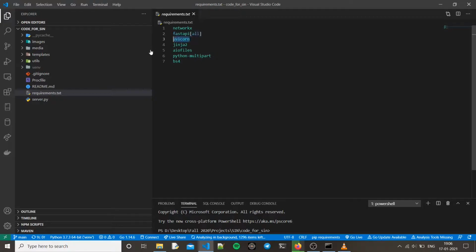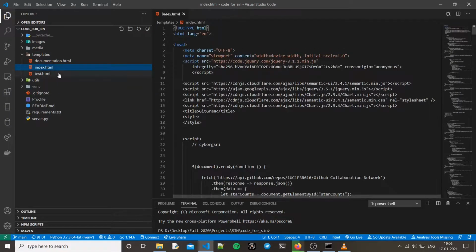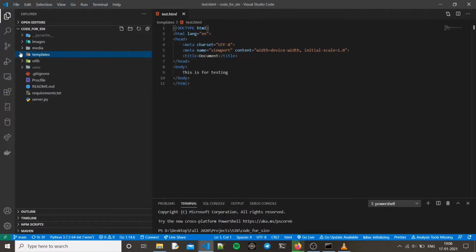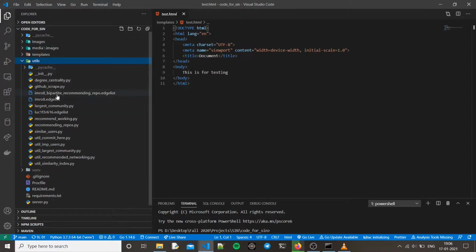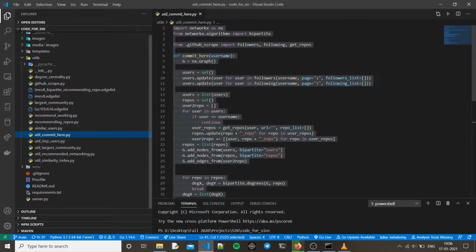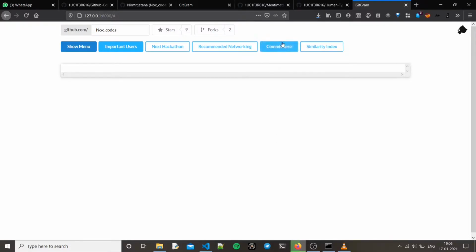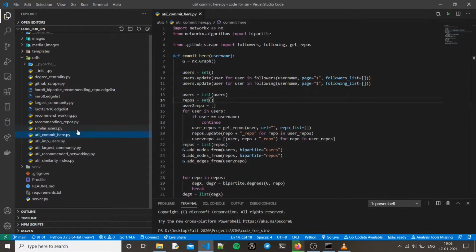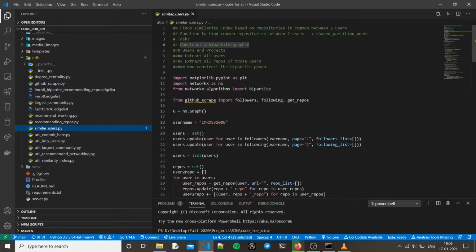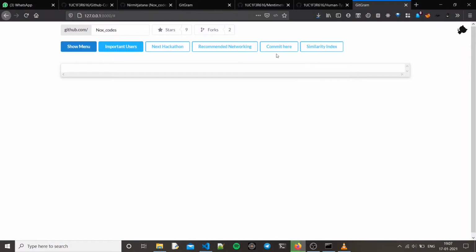These are the requirements. The NetworkX library is what we will be using to build graphs, and the rest are simply for web scraping and building the server. This is the index page, and this test.html, I think it's just for testing the documentation part. Coming to the utils commit here, what is this for, let's see. Okay, so this commit here is suggesting repositories that you should be committing into. How it's happening, we will see from the documented code only, because I again don't remember what's happening right now.